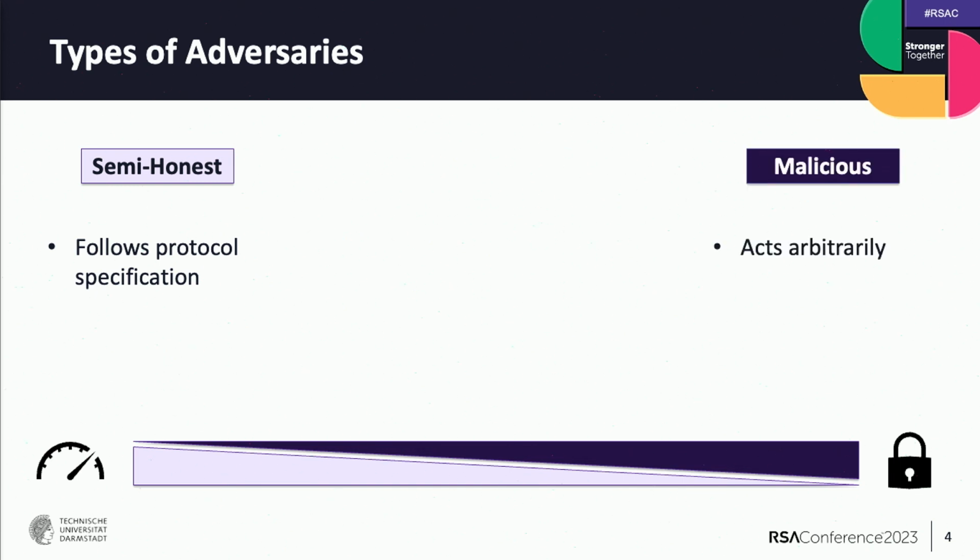On the other hand, we have the malicious setting. Here, the adversary can act arbitrarily. It's clear to see that security against malicious adversaries provides a much higher level of security, but at the same time, we need to incorporate more expensive prevention mechanisms. So we get more efficient protocols in the semi-honest setting.